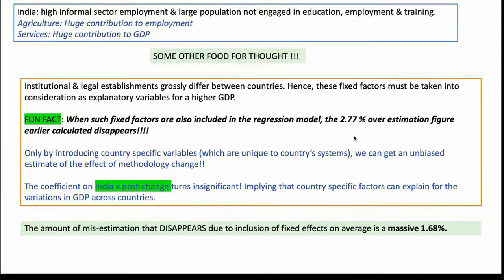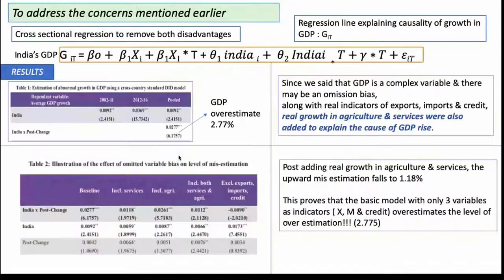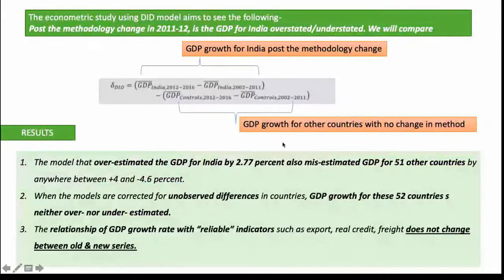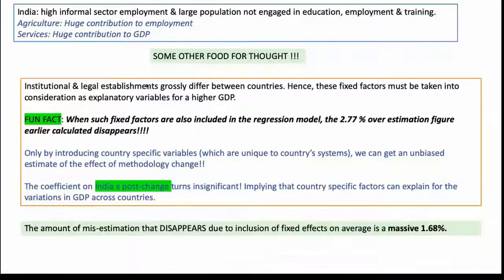And I would also like to point out here that only by introducing country-specific variables, you will be able to get an unbiased estimate of the effect of methodology change. So what this article is saying is that this DID here that you did, where you said that you subtract this from what India has experienced and you will isolate the effect of methodology change, that is actually not true.